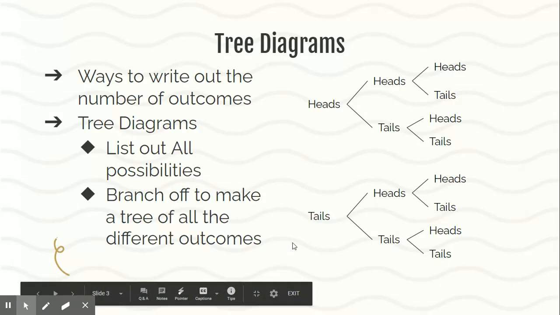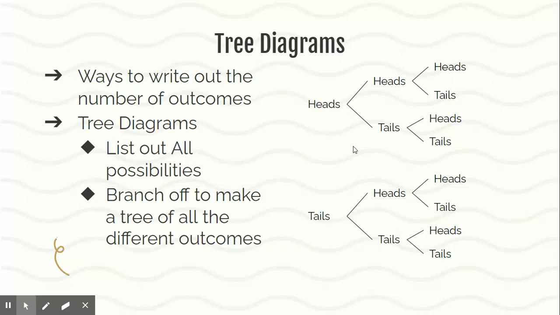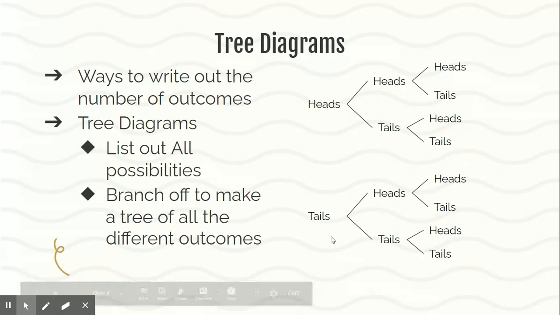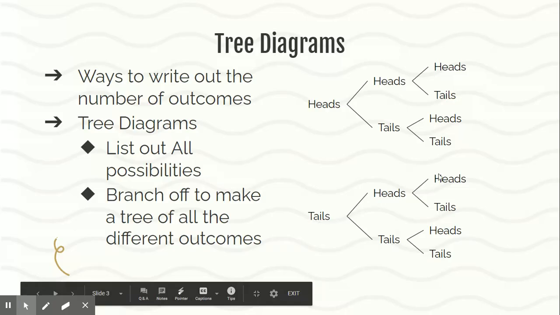So if I'm flipping a coin 3 times, I need to know what the different outcomes are that I can get with all 3 of those. I can flip a heads all 3 times, heads, heads, heads, right? I can flip 2 heads and then a tails, or I can go heads, tails, heads, or heads, tails, tails. When I make the triangle, I can do the same thing with tails and flip it around.